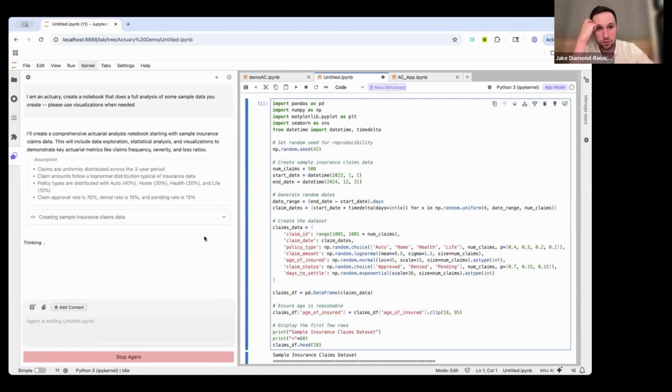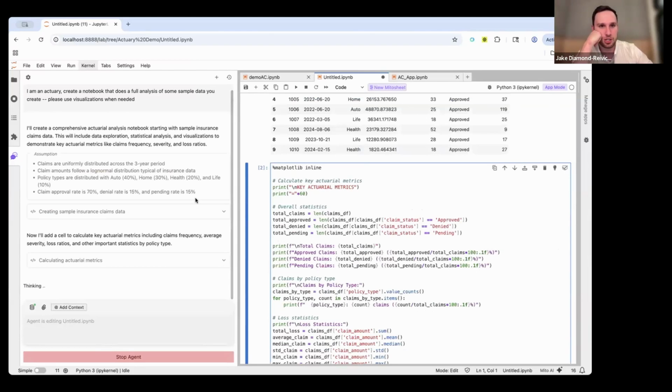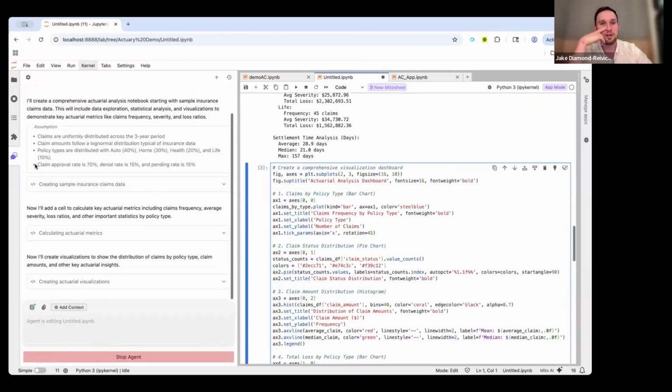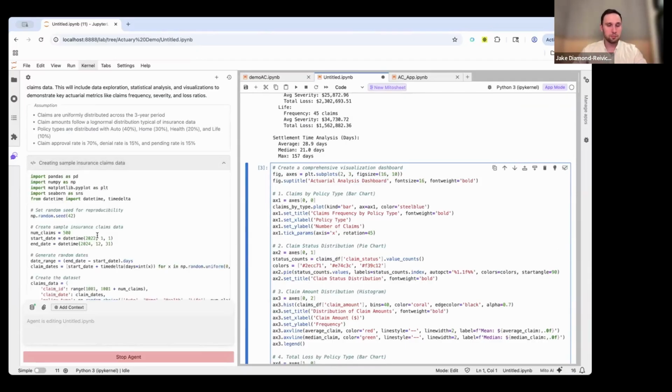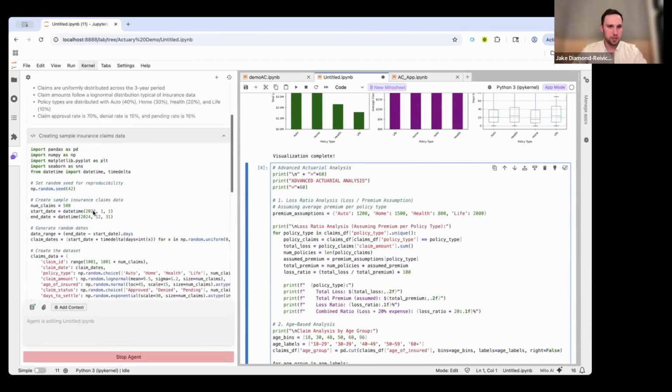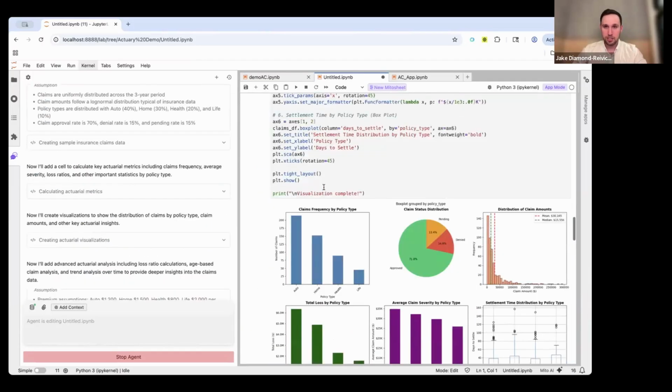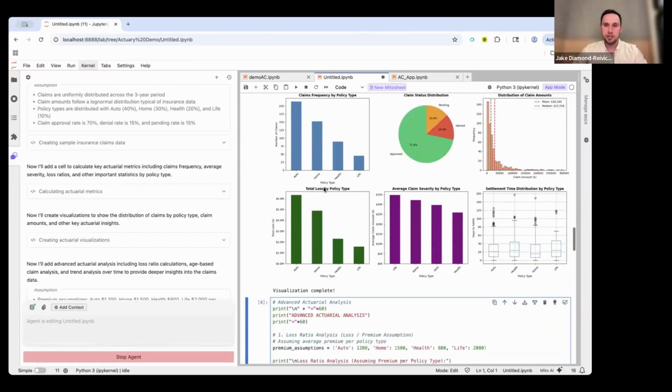One thing that's great about our AI is that it will actually tell you its assumptions. So we really try to make this as trustworthy for business use cases as possible. It's telling me the key assumptions it's identifying as part of its analysis. And if any of those are incorrect or untrue, you can go back and correct it. But here on the left, it's giving me a written summary of the analysis. I can break down each of these pieces with the underlying code. And then obviously in the notebook, we get that analysis as well.